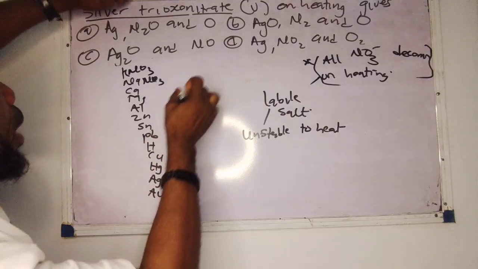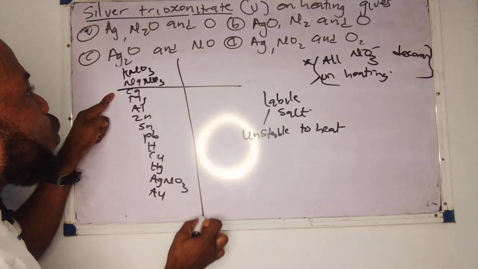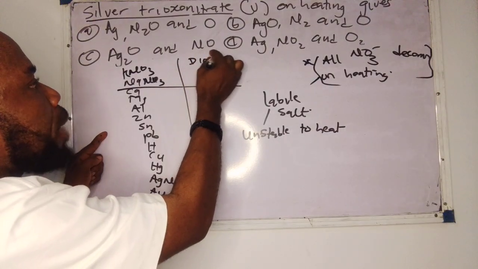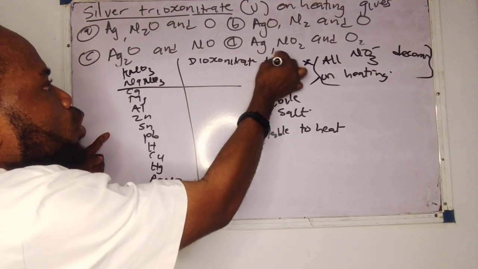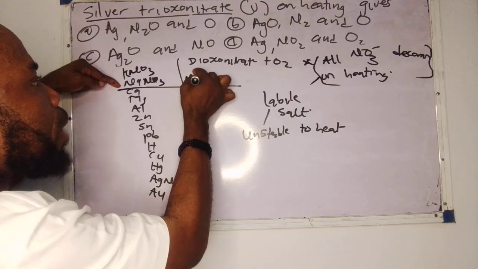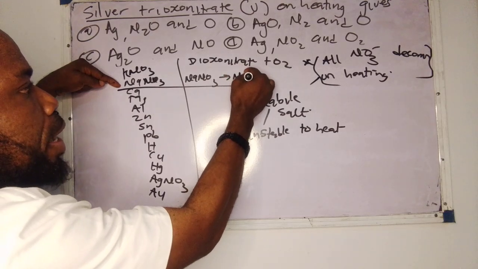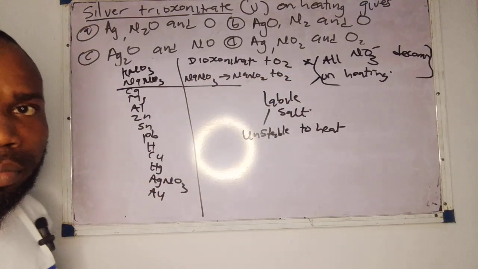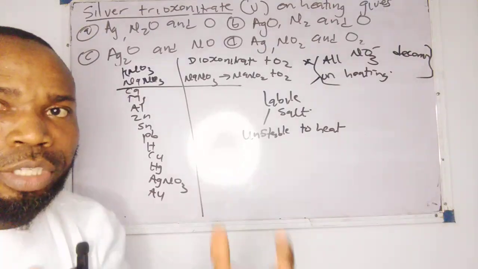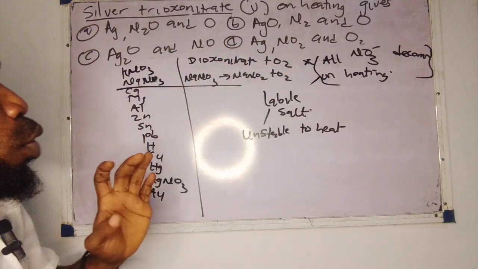Now, for potassium and sodium, if I heat their trioxonitrates, the product is a dioxonitrate plus oxygen. Let's take a case study. If I heat sodium trioxonitrate, it will decompose to form the dioxonitrate of the metal, that is NaNO2 plus oxygen. If I heat potassium trioxonitrate, the product gives KNO2 and oxygen.